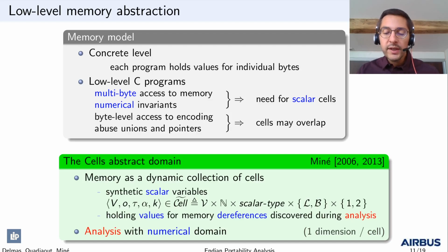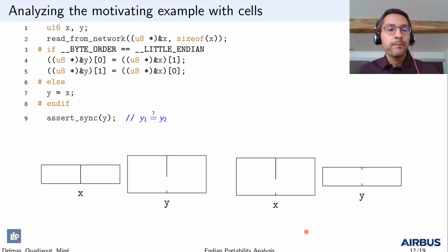We therefore view memory as a dynamic collection of cells holding values for memory dereferences discovered during the analysis. More precisely, a cell is a tuple with a base variable, an offset, a scalar type, an Endianness encoding, and a side: little endian version, big endian version. With such a memory model and any standard numerical domain, we may define a static analysis using one dimension per cell. Let us do it on the example.